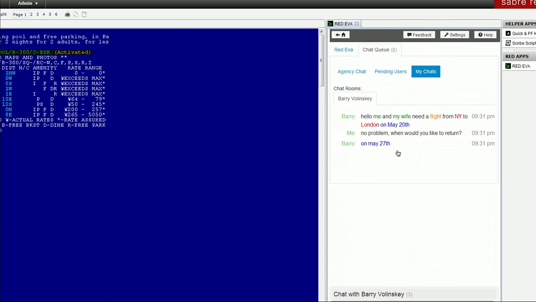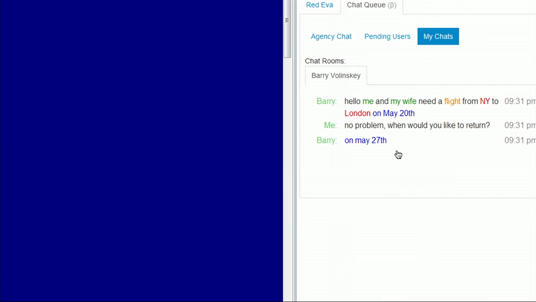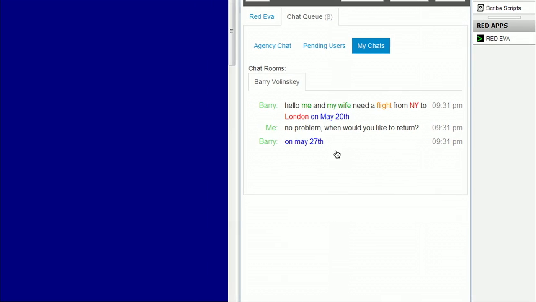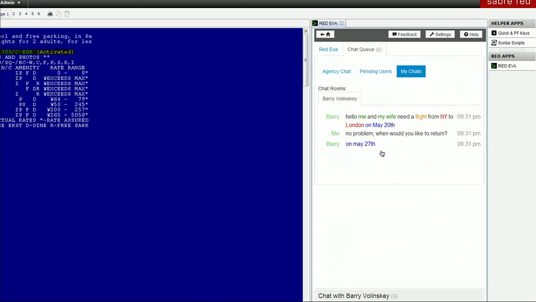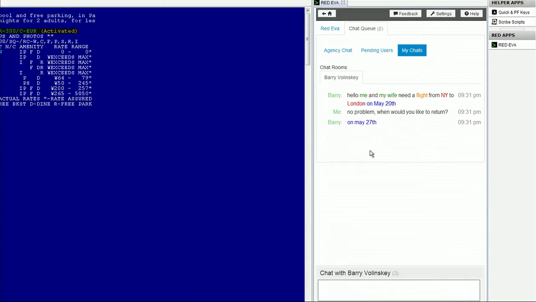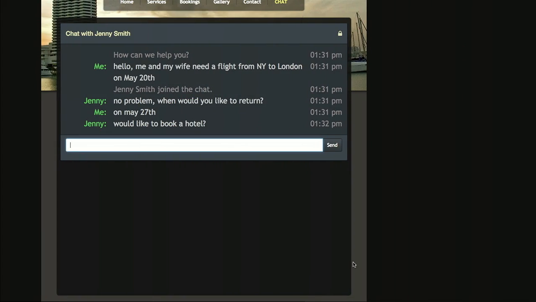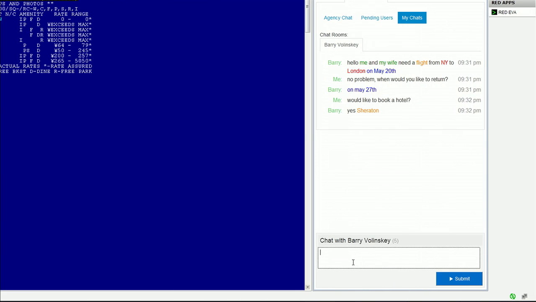You can see, if you look at the text from the user, there are colors there. So actually, EVA is reading through the text and providing notifications about flight-related things like location, times, other flight attributes, or things that the user asked for, to make it easier to see what they ask and respond. And in the coming releases, EVA is going to propose suggested responses. So if a user said, hey, I need a flight from here to there, there's going to be a query there for the agent to just click on and execute and run through, so to increase efficiency.